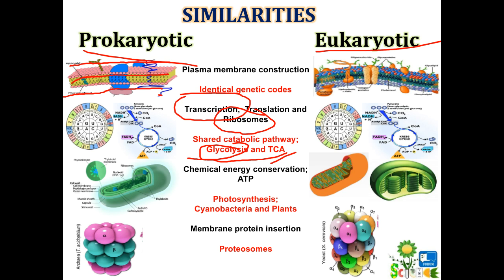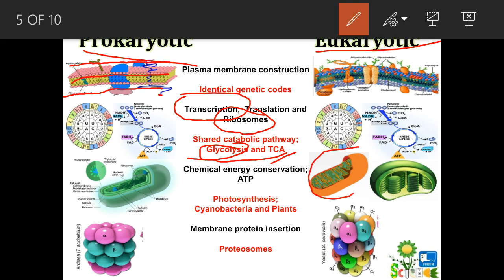Now energy conservation. As we have seen, the TCA and glycolysis pathways occur in mitochondria. This is the structure of mitochondria.